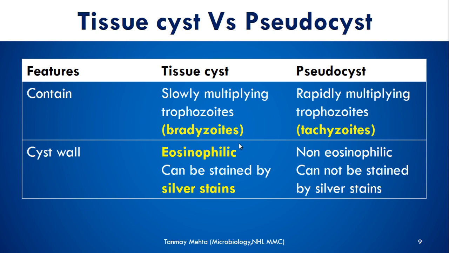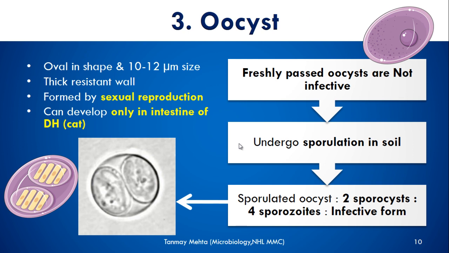So this is how in vitro you can also identify whether it is a tissue cyst or a pseudocyst. The third, or the last, or the sexual morphological form, is known as oocyst.